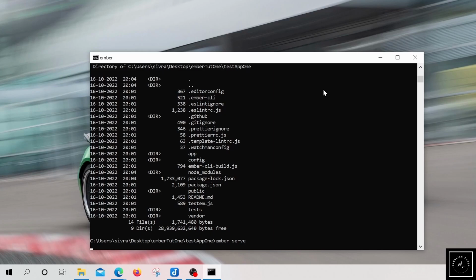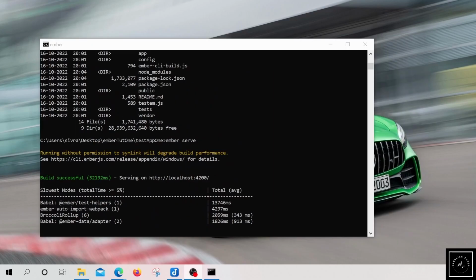So I have given ember serve. As you could see, the Ember server has started on the default port, which is 4200. Let us navigate to this URL in our browser.